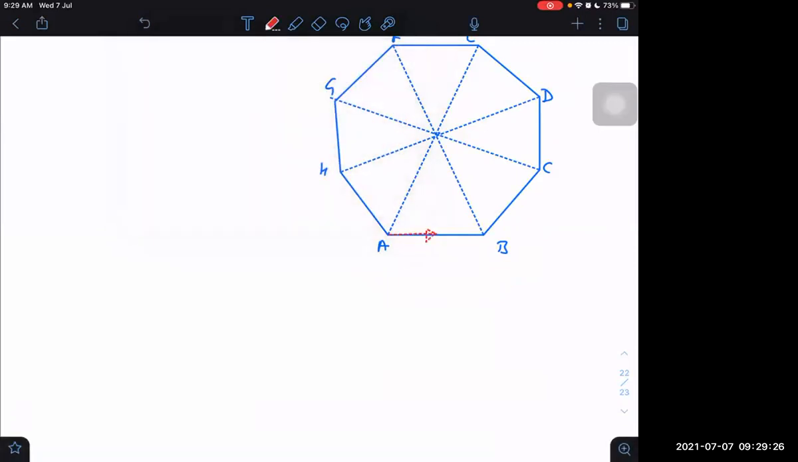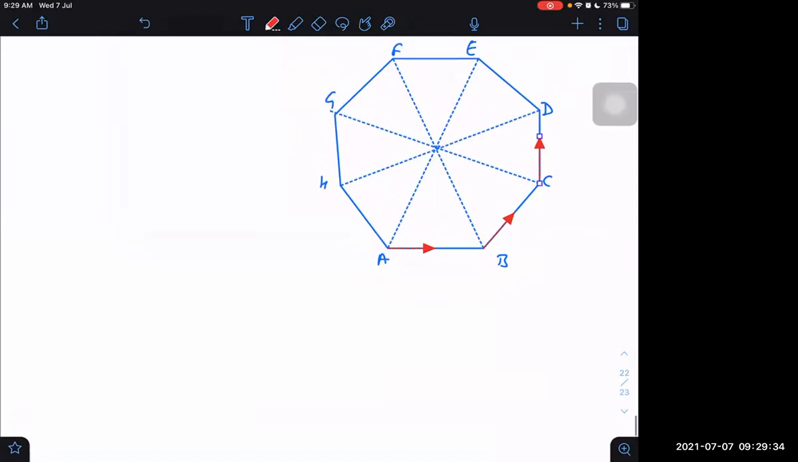A is always pointing towards B. B is always pointing towards C. C is always pointing towards D, and so on. I'm not making the other vectors. Okay, maybe I will make D towards E. They are moving towards each other. E towards F, F towards G, G towards H. All are moving with the same speeds. H towards A. What would happen after some time?